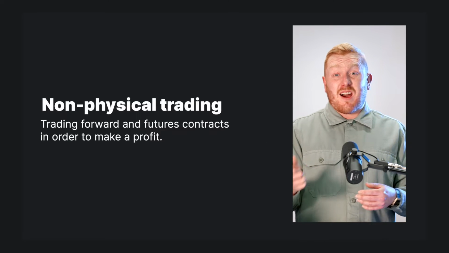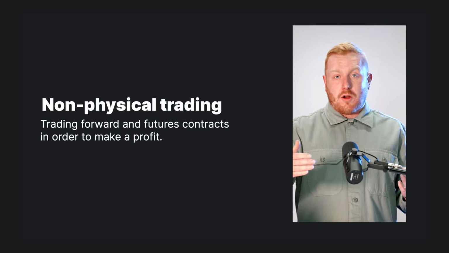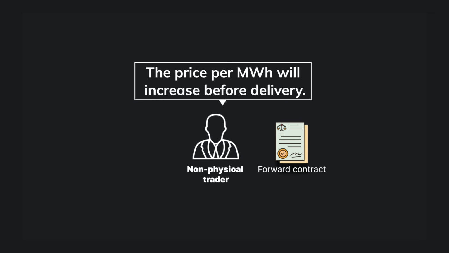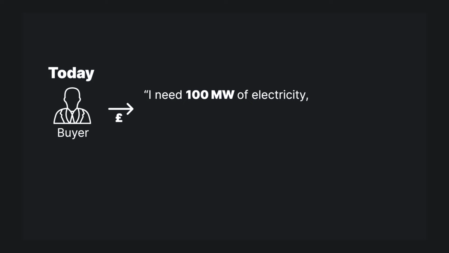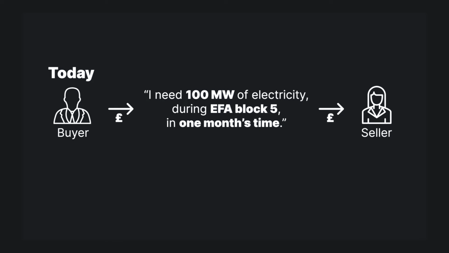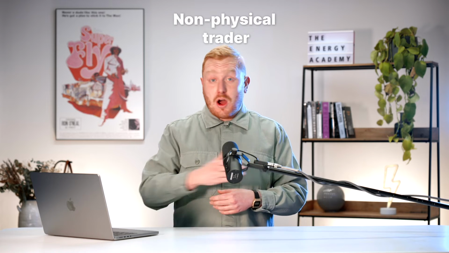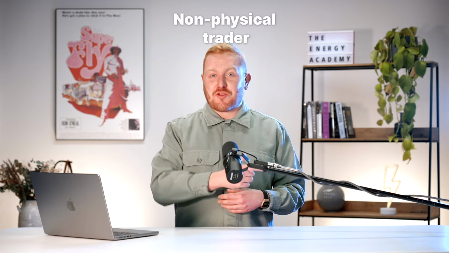To help explain this better, I'll outline a couple of simple non-physical trading scenarios. In the first scenario, the trader buys an electricity forward contract and speculates, or bets, that the price of electricity will increase in the intervening period before delivery. In this example, the buyer purchases 100 megawatts of electricity for delivery across the evening peak, Ether Block 5, in a month's time. In this scenario, the trader is imitating a supplier. However, the buyer's not a supplier at all. It's a non-physical trader. The trader has no intention of actually supplying electricity to customers.